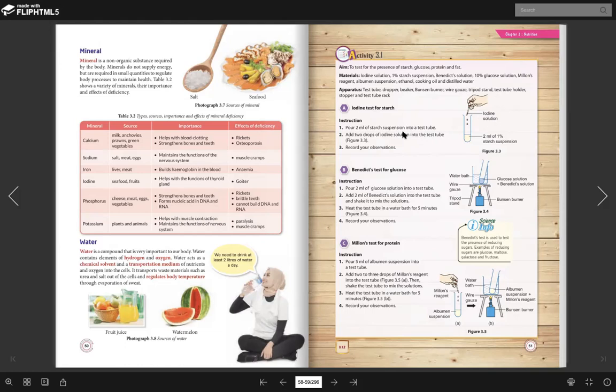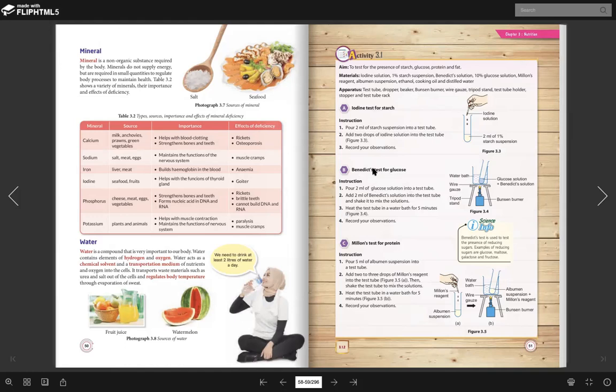But what happens if you drop iodine solution on, for example, fruit? We know fruit has no starch, right? So what will happen? You would say there is no color change. No color will change. Why? Because the color will remain yellowish brown. The color will be the same.